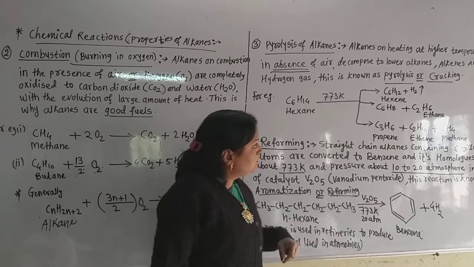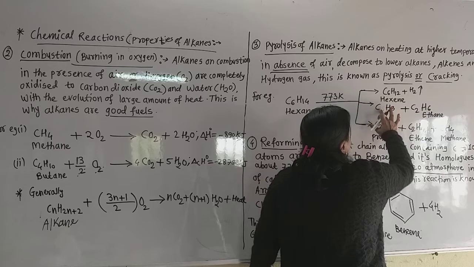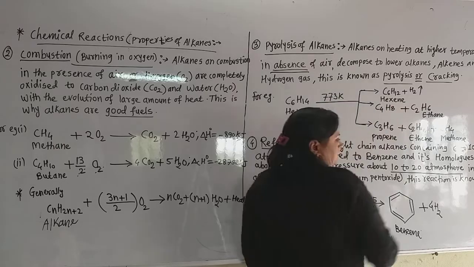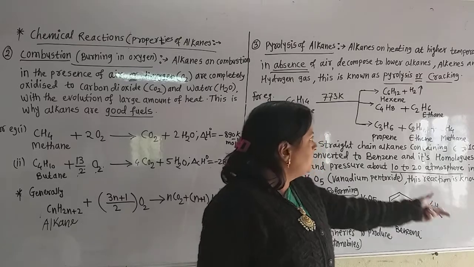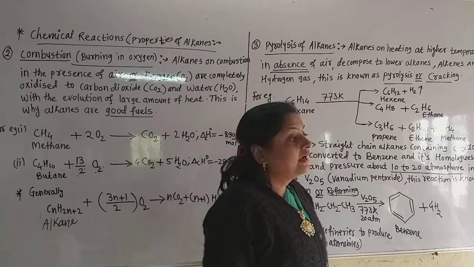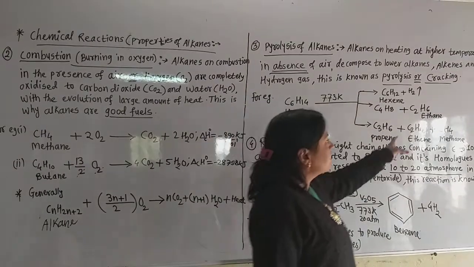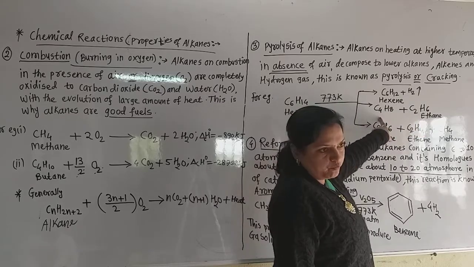Now this is C4H8. See, that is a printing mistake, I think, in the textbook. See the textbook. What is there, C4H8 or C6H8? It is printed as C6, because they give C2H6 here. Then here it must be C4H8.